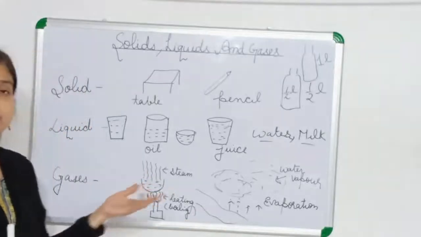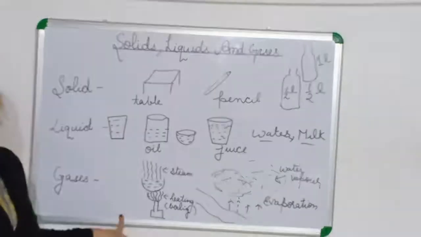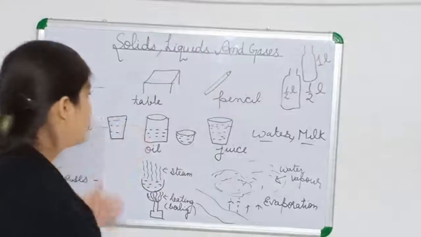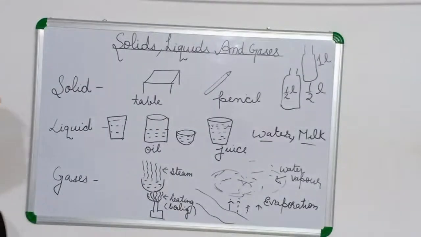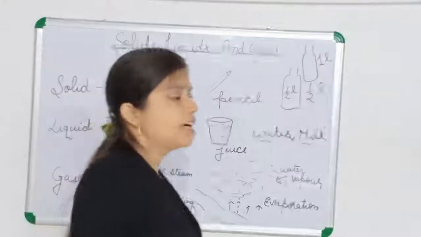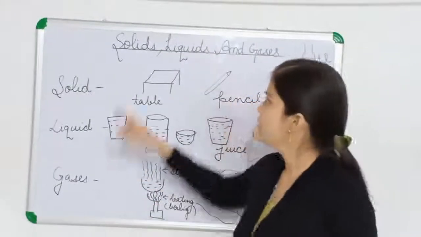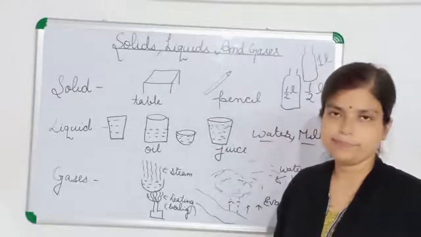So we can change the volume of the gas. Okay, they do not have fixed volume. So in common, what we have learned today, first we have learned that all the things around this world can exist in three different forms, that is solid, liquid and gases.